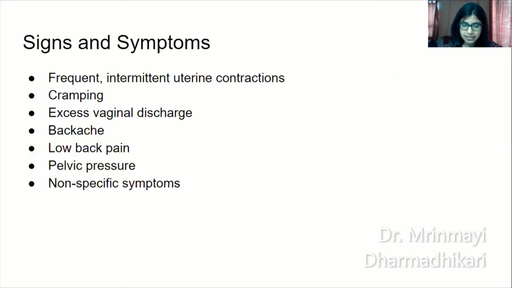So coming to signs and symptoms of preterm labor, the patient will come to you with abdominal pain. It could be frequent intermittent uterine contractions or a period-like cramping sensation, excessive vaginal discharge, which could be due to infection or due to leakage of amniotic fluid, backache, low back pain, pelvic pressure, and non-specific symptoms.